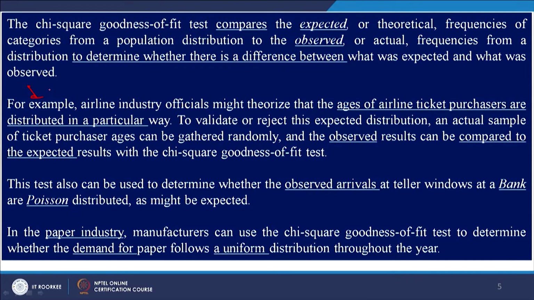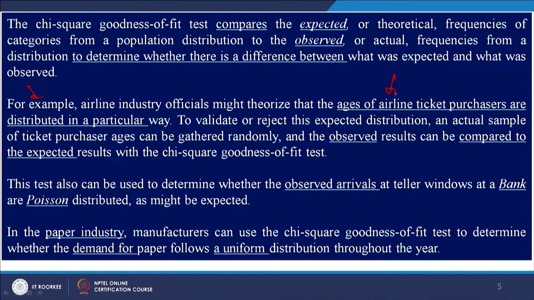Let us say the managers, the top executives of the airline industry, think that ticket purchases are distributed in a particular way. Whether this distribution is normal, or exponential, or some other distribution.